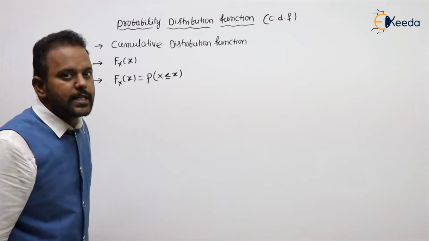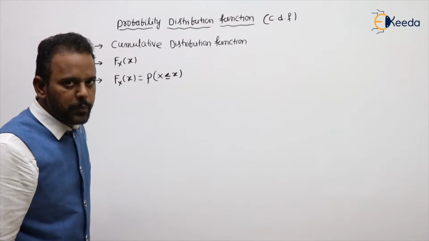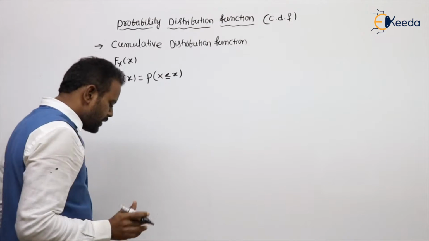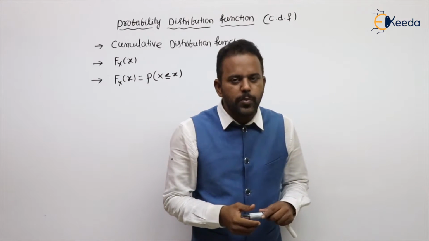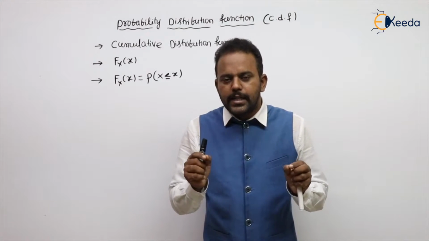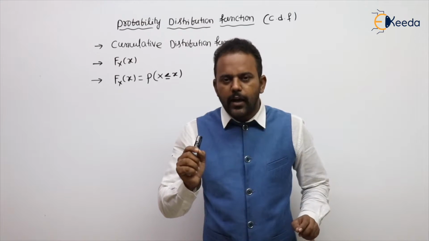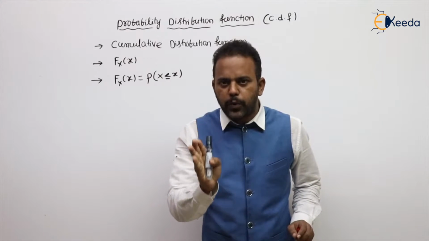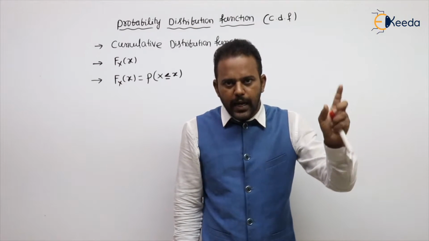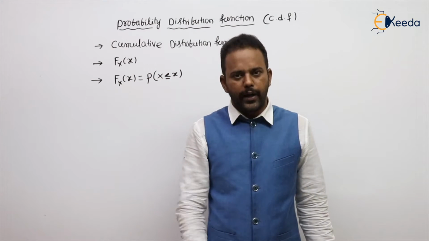Up to x is CDF. I am repeating. At x is PMF, up to x is CDF. It gives the probability of a random variable by taking all values up to that point. Where PMF is giving at that point, CDF is giving up to that point.